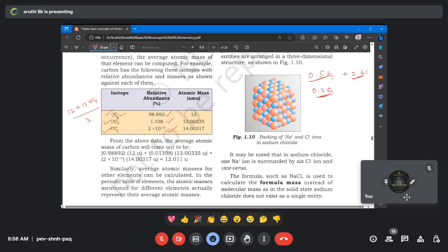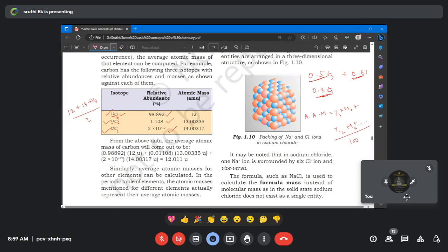I want you to write down the formula in your book or in your note. Average atomic mass equals the percentage of one isotope times the mass of that isotope, plus the percentage of the second isotope times the mass of the second isotope. So it continuously goes on. In case you have a third isotope, it continues, all divided by 100.